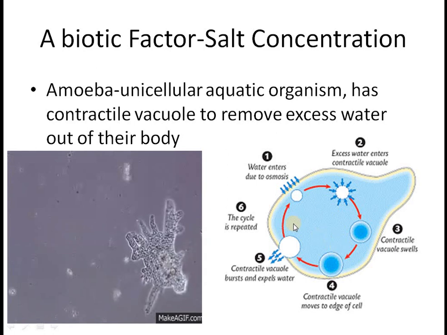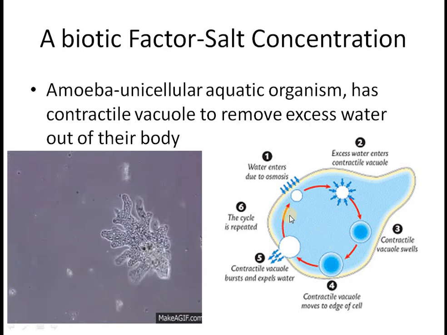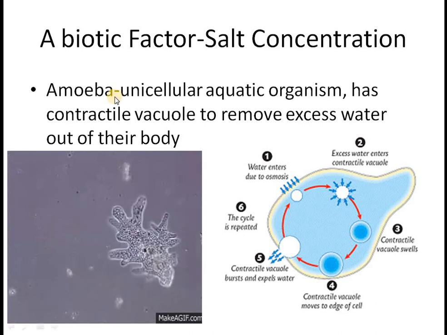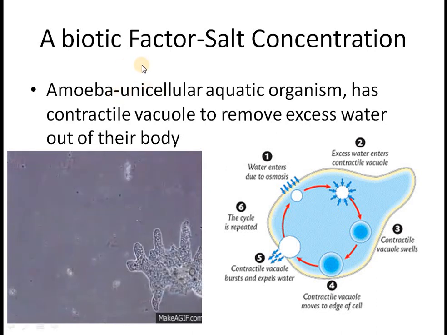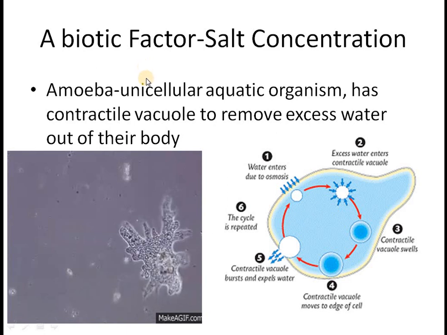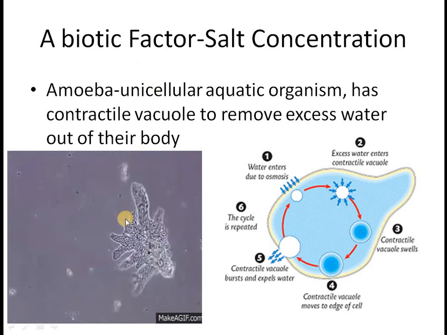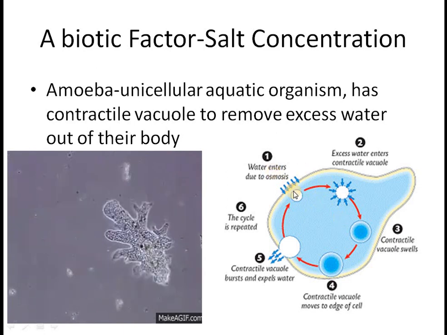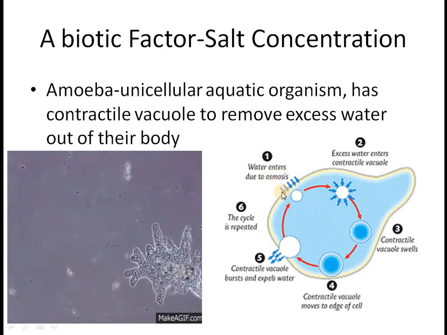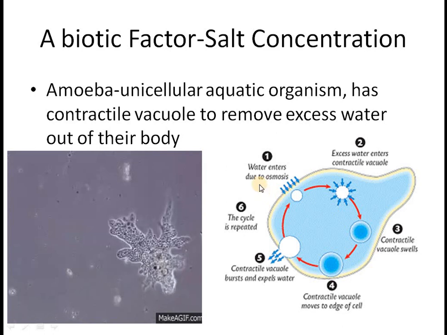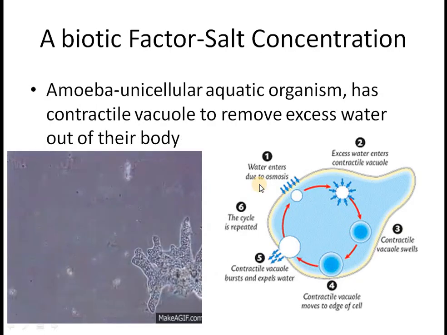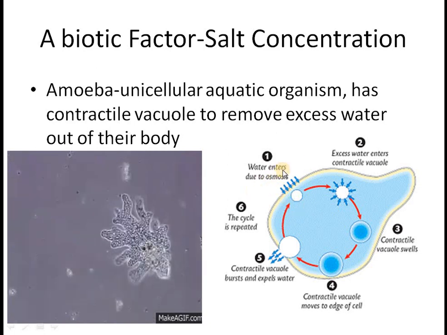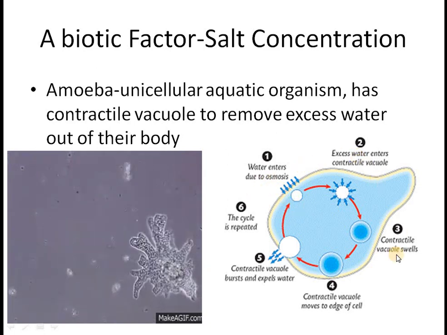Now there is another freshwater unicellular organism which is called amoeba. You know that freshwater, again, is hypotonic, it contains less salts and more water. This is the amoebic movement, and if you see here, water enters through osmosis into its body, since it is higher in water potential outside than inside. So water moves into the amoeba. The cycle would continue like this.